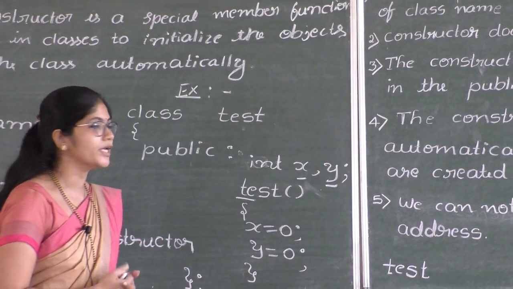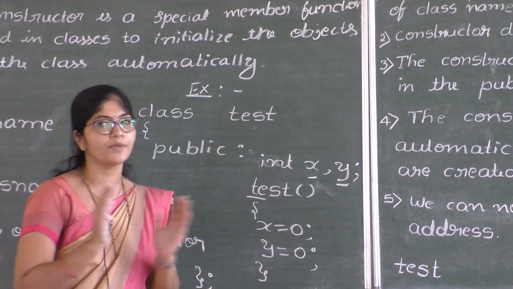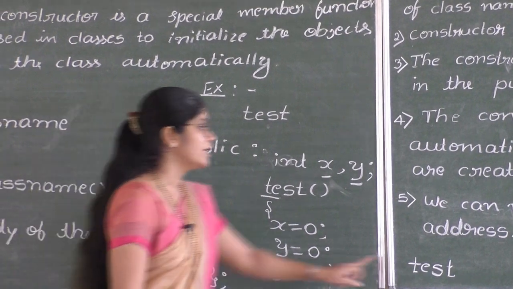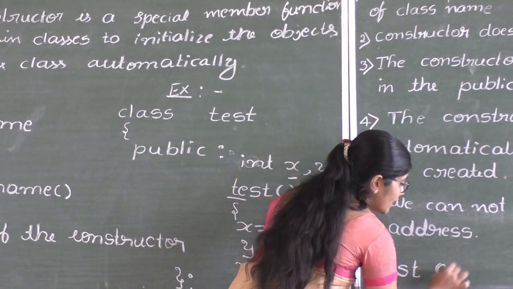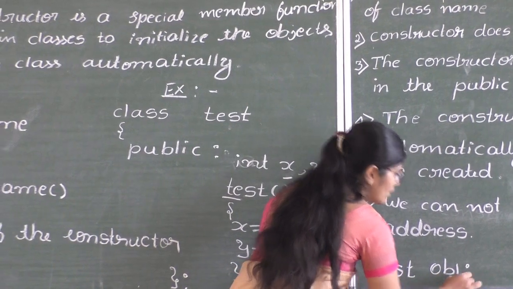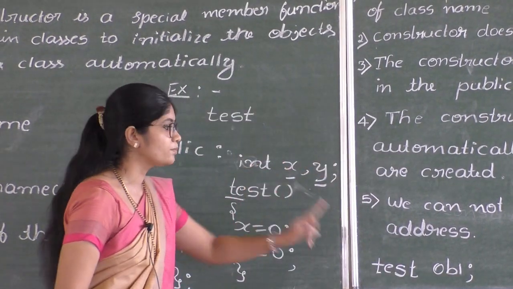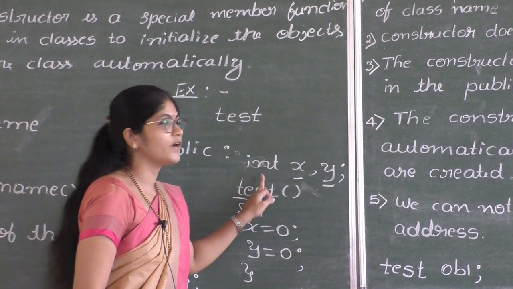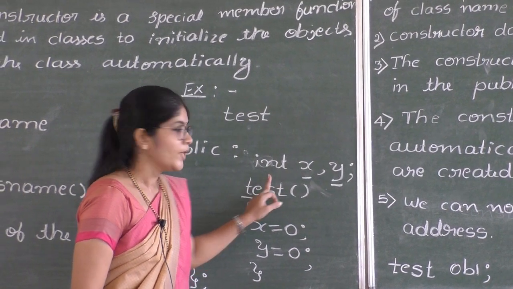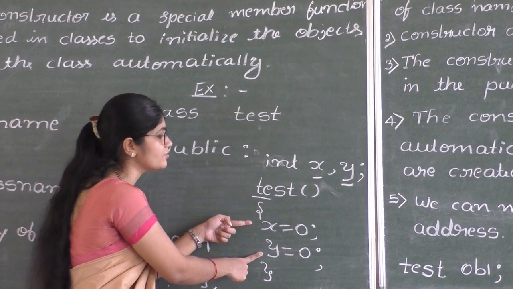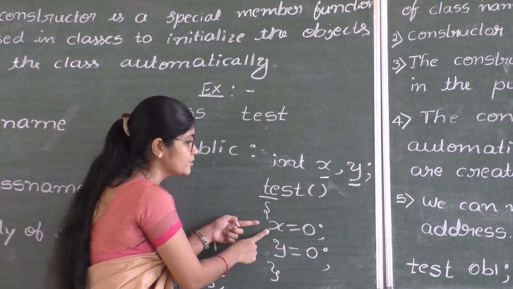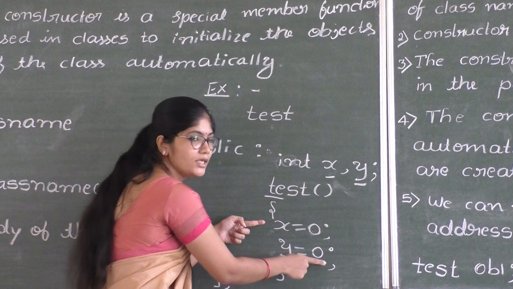What is the syntax to create the object? Class name space object name. Here test is the name of the class and I am going to create object, say OB1. What happens if I create object OB1? Constructor function is automatically called, and variables x and y are initialized with the 0. Value of x will be 0, value of y will be 0.